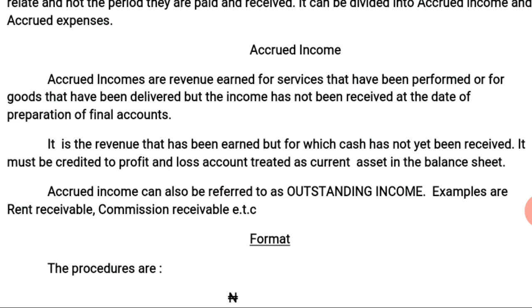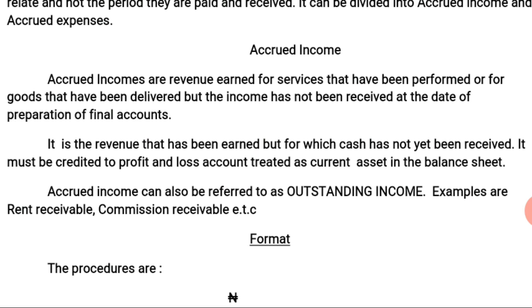It is the revenue that has been earned by the business but for which actual cash has not yet been received.